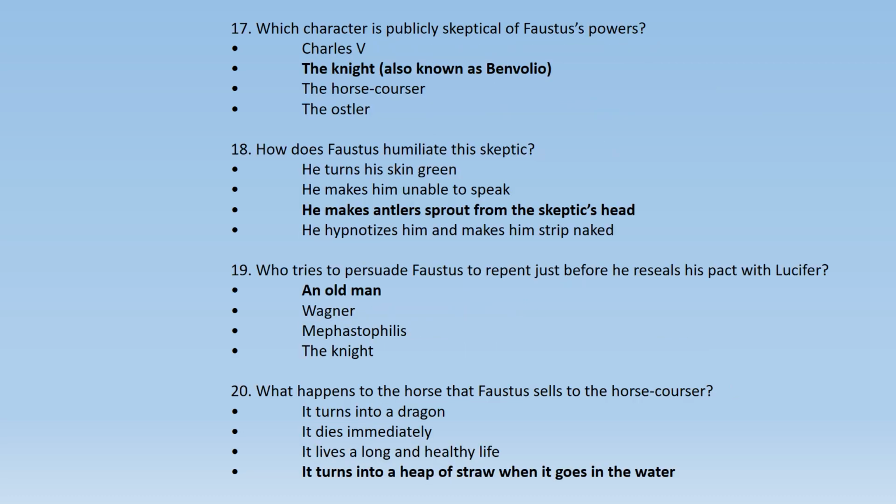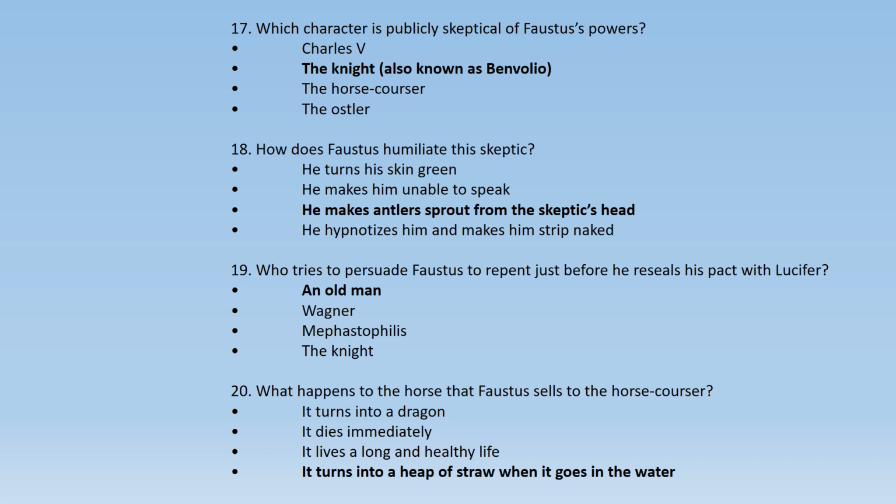Which character is publicly skeptical of Faustus' powers? Charles V, the knight who is also called Benvolio, the horse courser, the ostler. So, the knight who is named Benvolio in the play is skeptical of Faustus' power. He was doubtful about that. How does Faustus humiliate this skeptic?